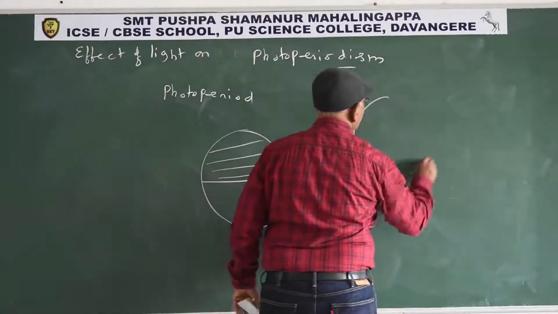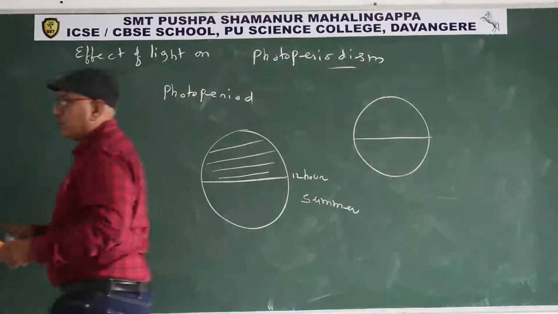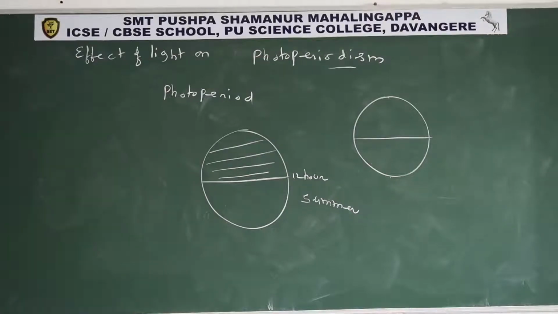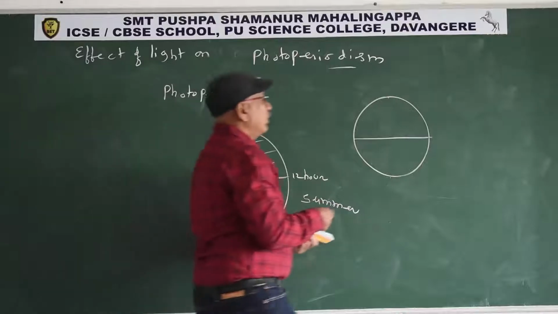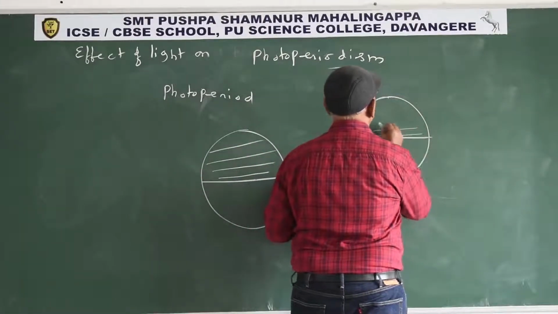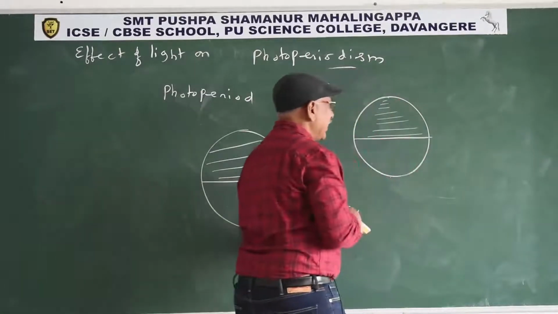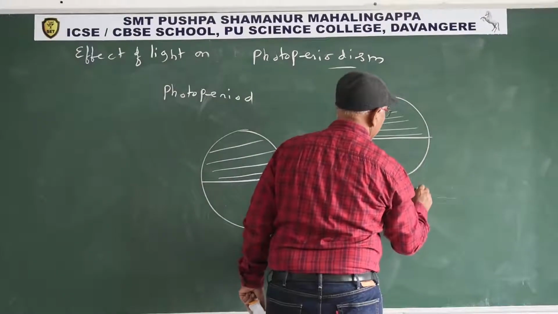In winter, available daylight decreases.